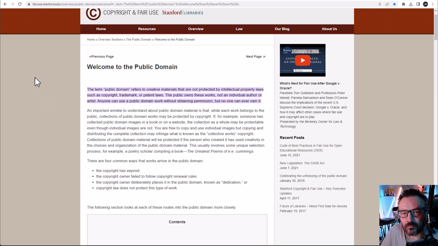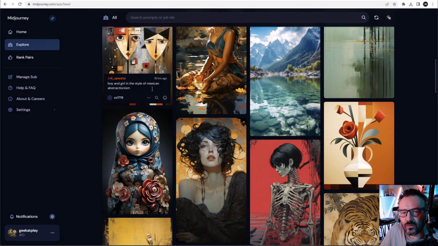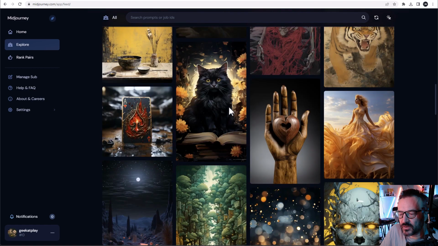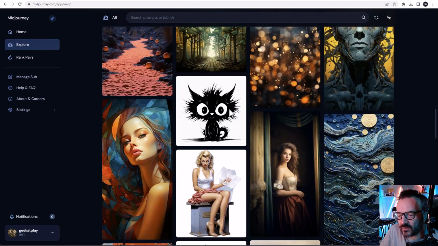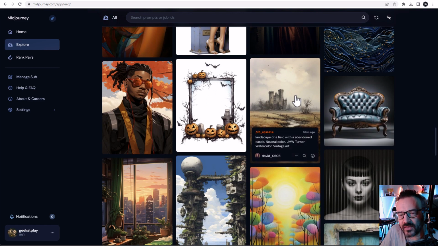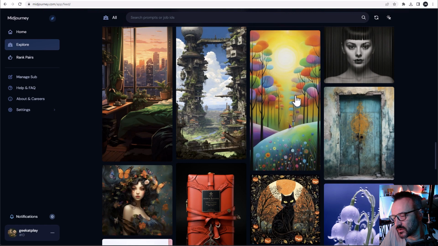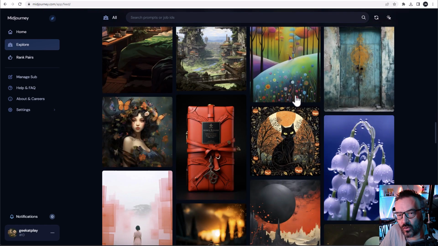The public owns those works, so it means anybody can use them, not an individual artist or author. And most important, anyone can use public domain work without obtaining permission, but no one can ever own it. So if a work is created by Midjourney or Stable Diffusion or any AI generator, you can simply find the image, copy it, and use it however you want. You can resell it, as long as you don't claim copyright.